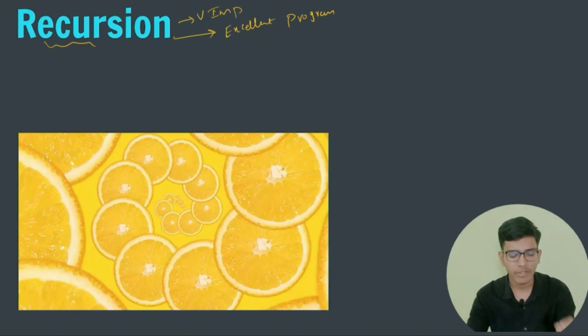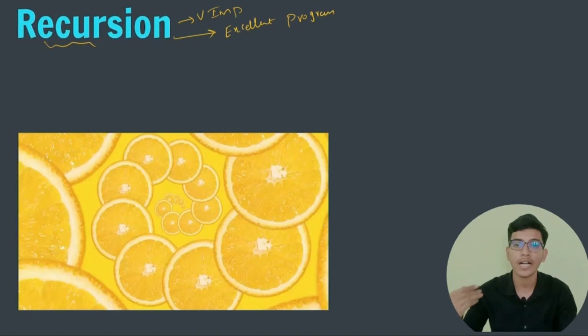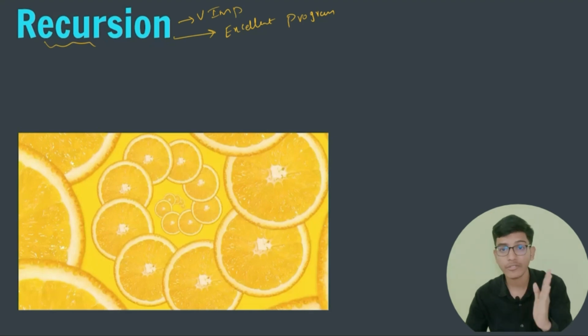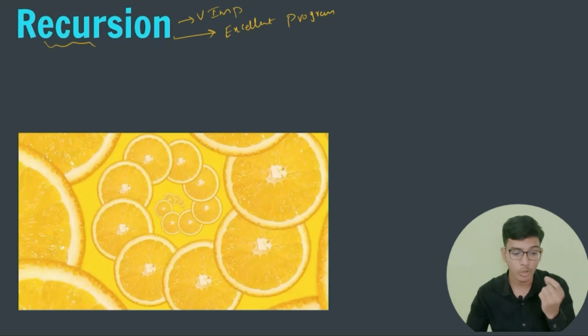So recursion is a very important topic, and if you master it, then you will become an excellent programmer, and you will start to think on your own about how to approach a particular given problem. What is the correct way? What is the wrong way? You will be able to differentiate the correct way and the wrong way of approaching a problem. Recursion is an excellent chapter, and I'm telling you that you are going to love this chapter, right?